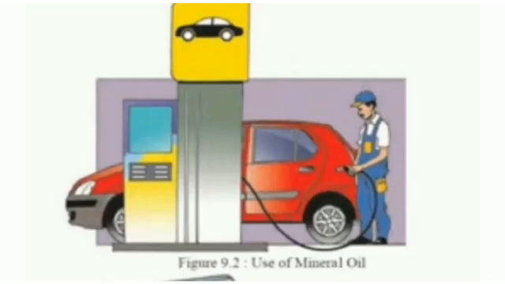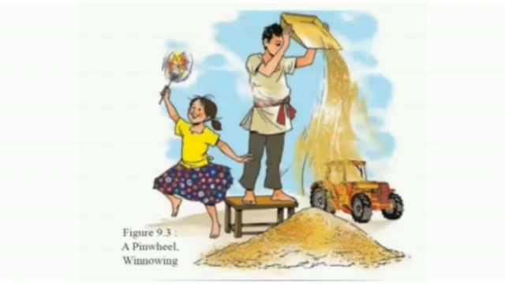In the second picture, we can see petrol being filled in a car. The car moves with the help of mineral oil, that is a resource of energy for the car to move. In another picture, we can see a girl using a pinwheel and the father winnowing grains on the field. Both the things are working with the help of wind energy.